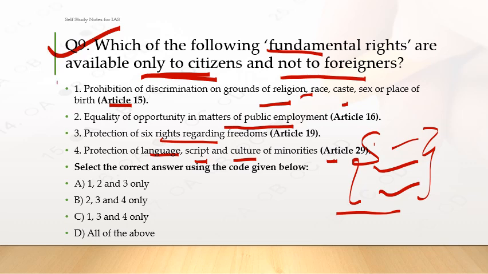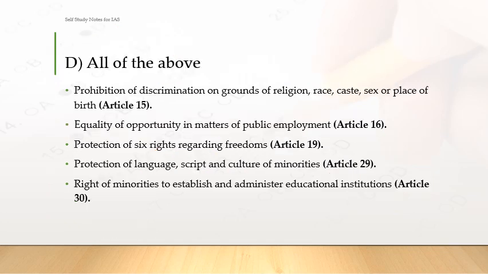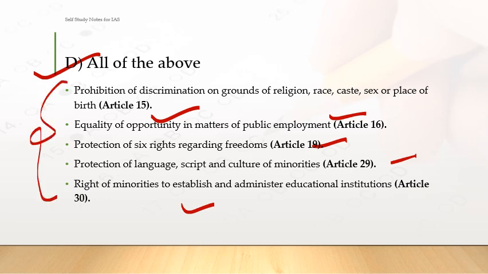The question is asking which fundamental rights are available only to citizens and not to foreigners. Pause the video and try to solve the question. So the right answer is D, all of the above, that is Article 15, 16, 19, 29 and also Article 30. They are only available to citizens and not to foreigners.